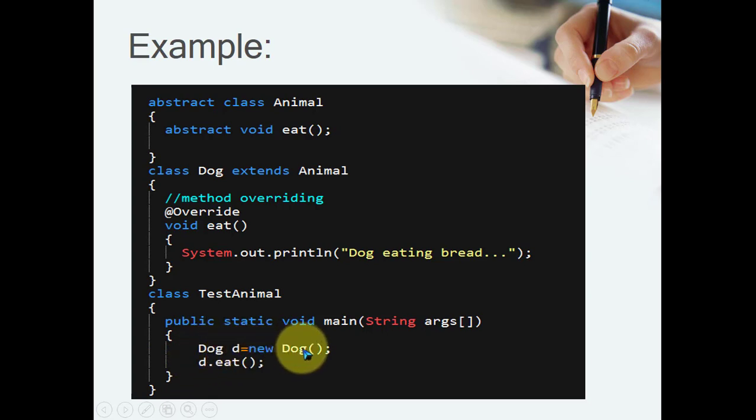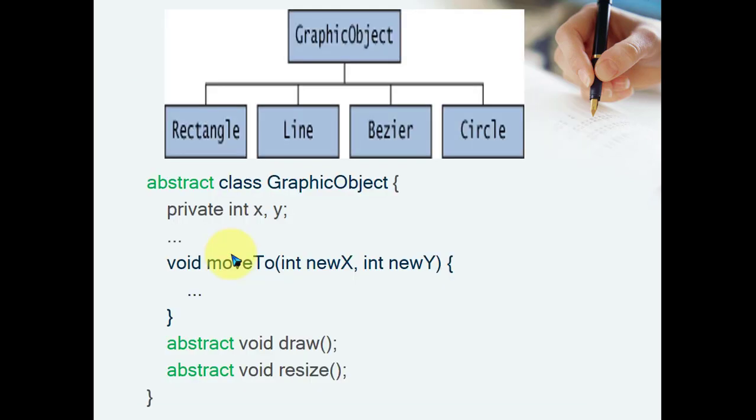Now can I do it like this? Animal d is equal to new Dog. The reference is for the superclass, the object is for the subclass. It is upcasting. And d.eat(). At compile time it jumps to the Animal class, but there is no implementation. At runtime it decides. It jumps to here, but it is abstract, so the call is transferred to the object of the class. Now the object is for the Dog, and this eat method gets called. So it is upcasting. It is runtime polymorphism. Yes, it is runtime polymorphism. At runtime the call is resolved. Now are you getting it? So this is the first example. Now look at the second example.